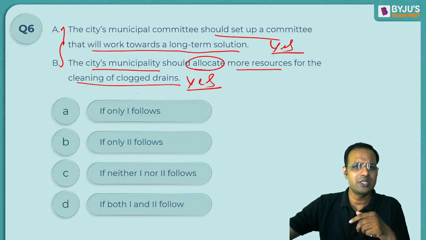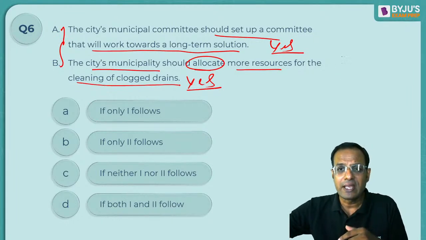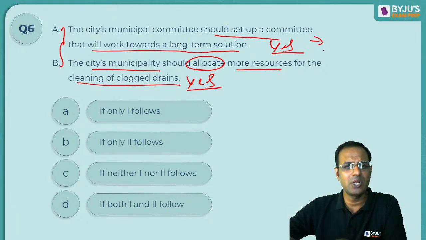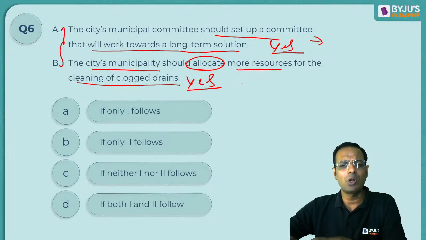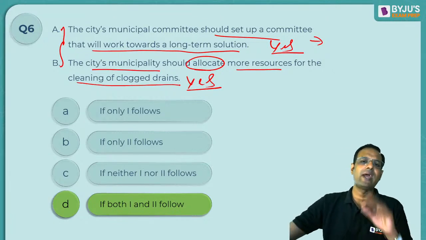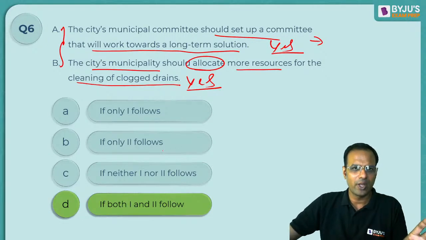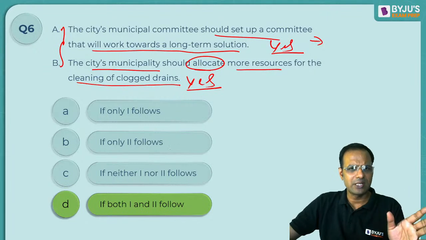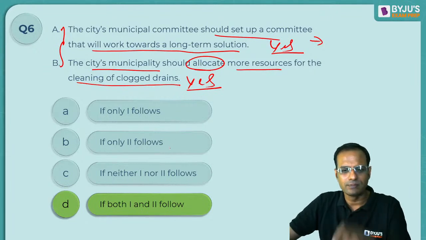You need the first one, you need the second one too, because is this addressing water logging? Absolutely. Is B addressing water logging? Absolutely. Hence the answer should be D, both 1 and 2 follow. Okay, it was a sitting duck. It was a very easy question. All right. So 6 is clear. Let's look at one more.